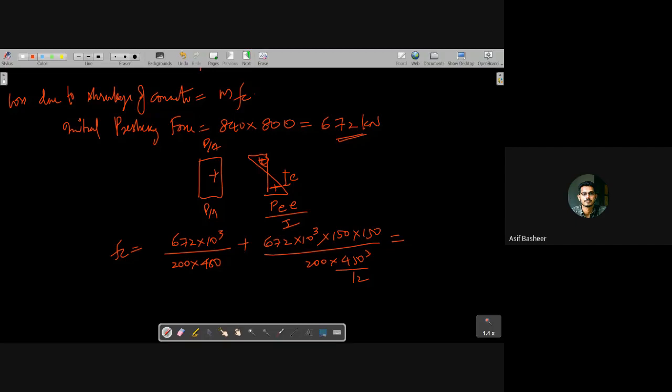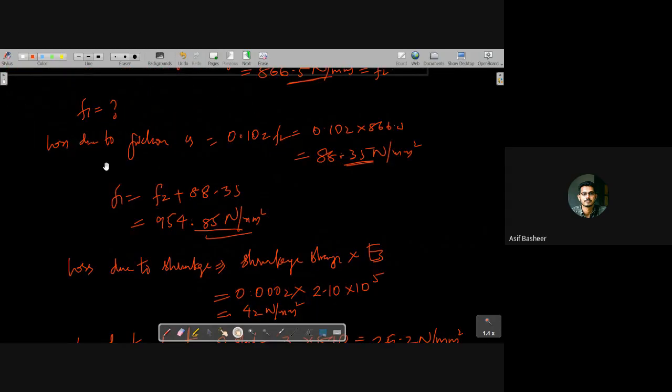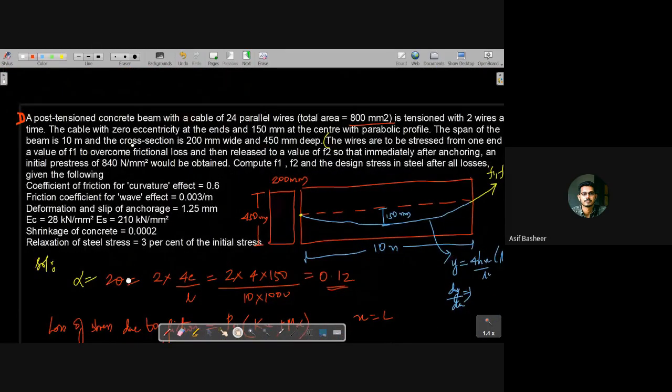17.42. Did you get this value? It's 17.42 Newton per mm square, which means the loss due to shrinkage of concrete, I could write as M into FC. Here, M, I could take it as the modular ratio.